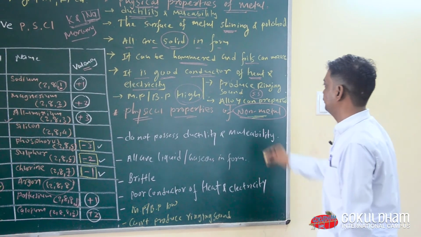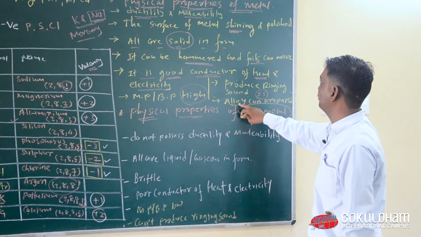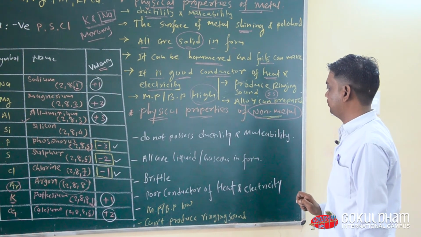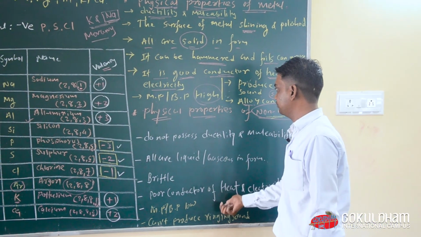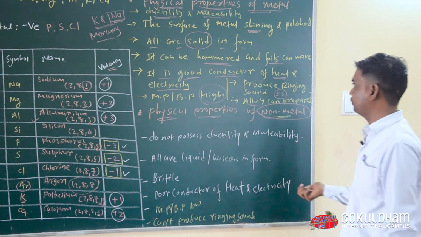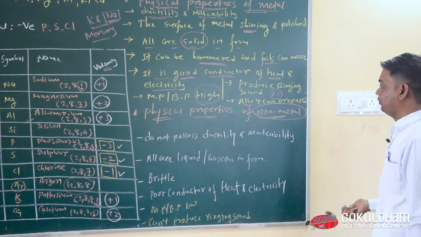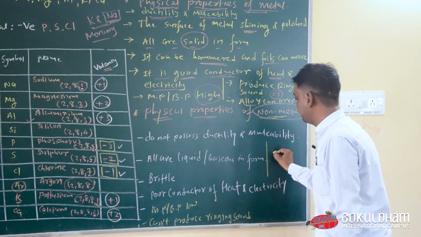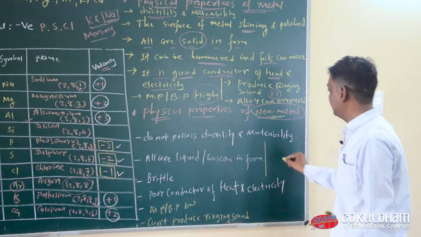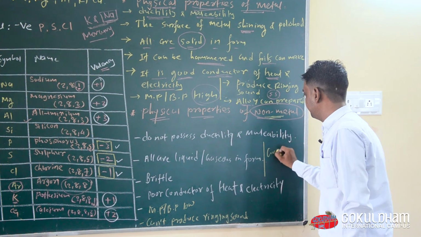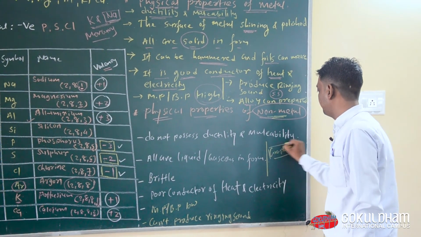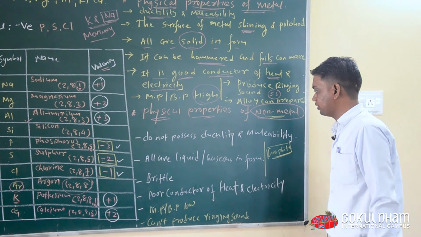Now, last physical property of metal is that we can make alloy with the help of metal, but we cannot make alloy with the help of non-metallic elements. Okay. Now, everyone look here. Graphite is the most important non-metallic element.